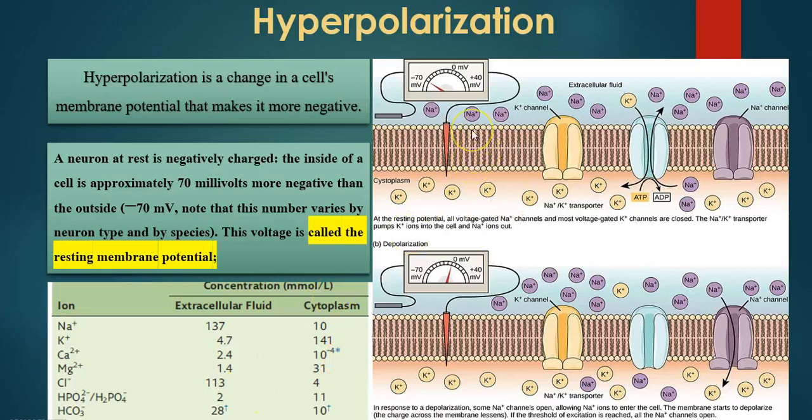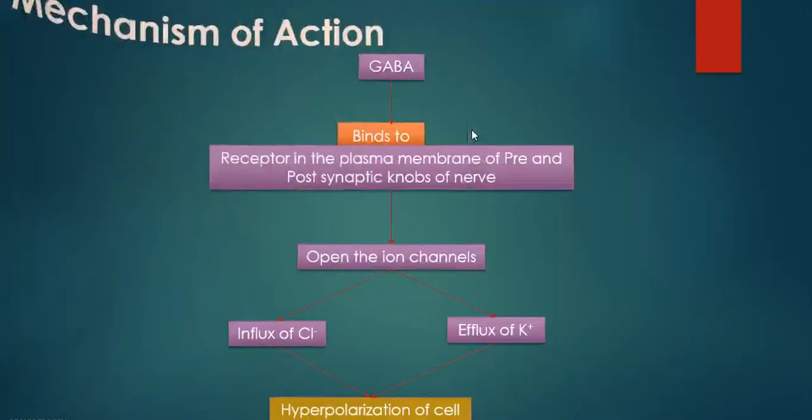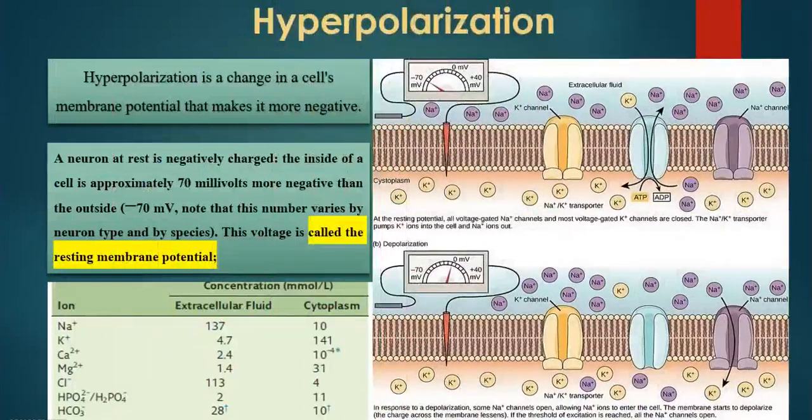So what happens during the resting condition? In the resting condition, the concentration gradient between inside and outside of the cell makes the plasma membrane negatively charged.